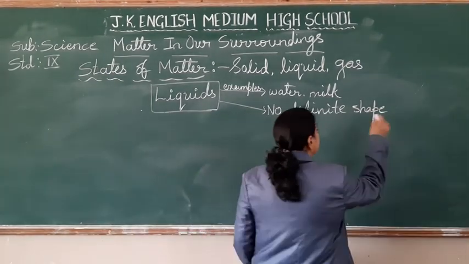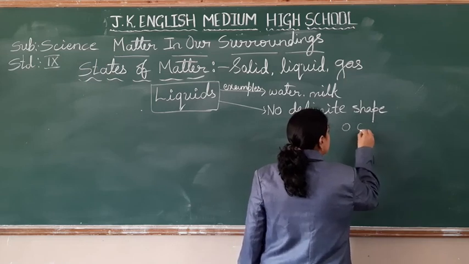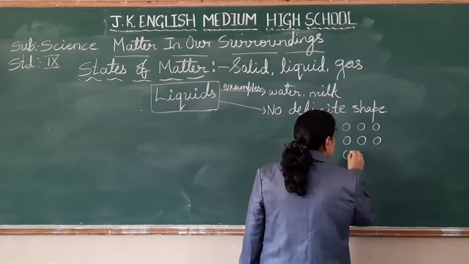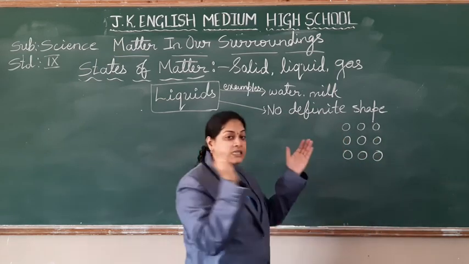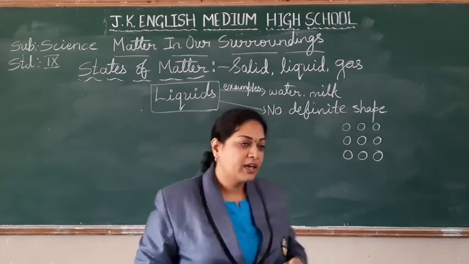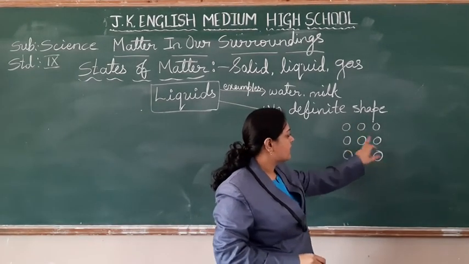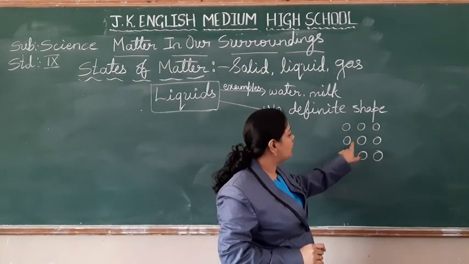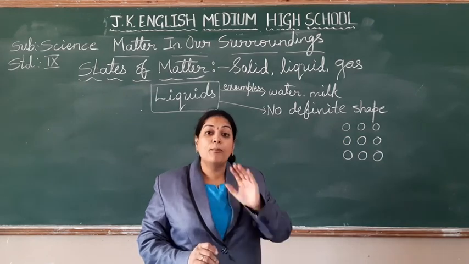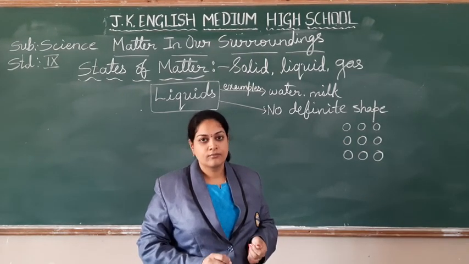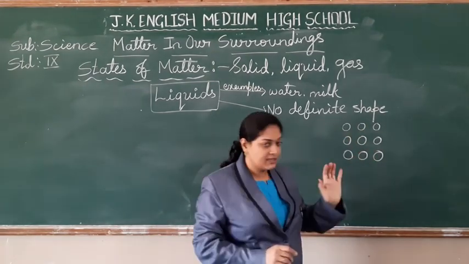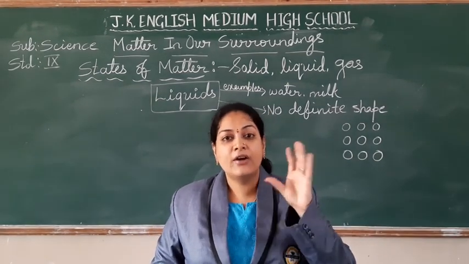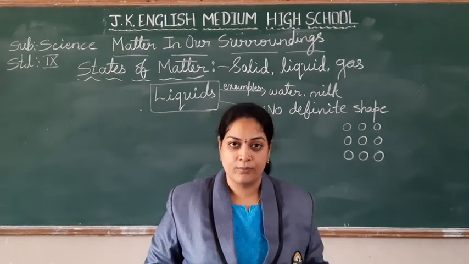Because of the arrangement of particles of liquid. How is the arrangement of particles of liquid, students? Not so closely packed like solids. Can you see the space between these? Yes. The force of attraction between the particles of liquids is less compared to solids. So because of this, they will slide one above the other. That is why liquids do not have a definite shape.